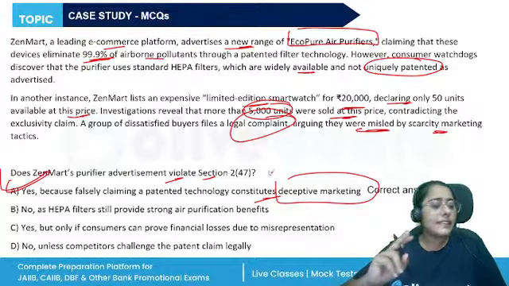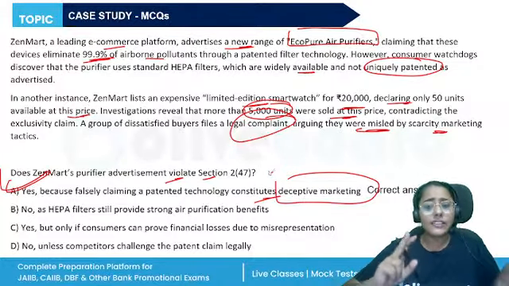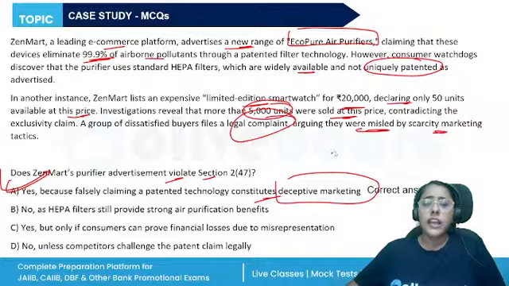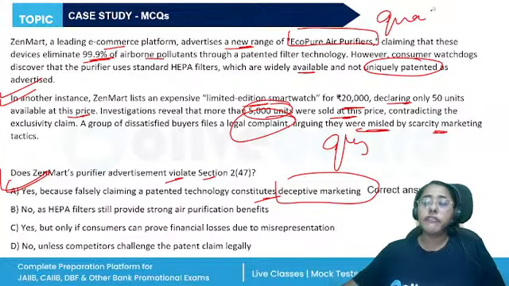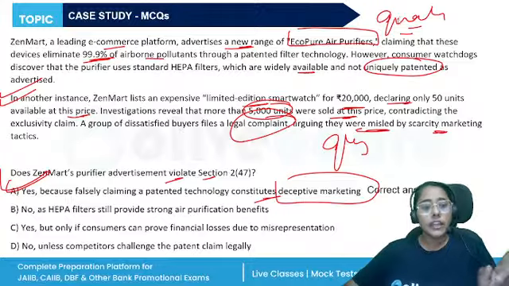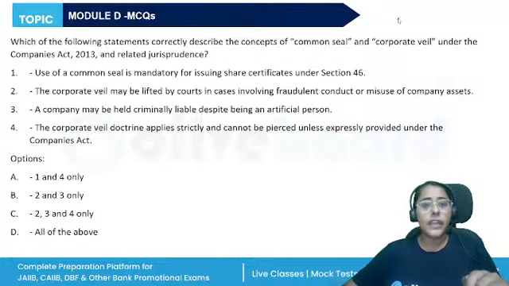All right, so these things are there, and yes, both the conditions are false. The quantity in the second situation was misleading, and the quality in the first situation was misleading. So yes, they violate Section 2, subsection 47. Okay.